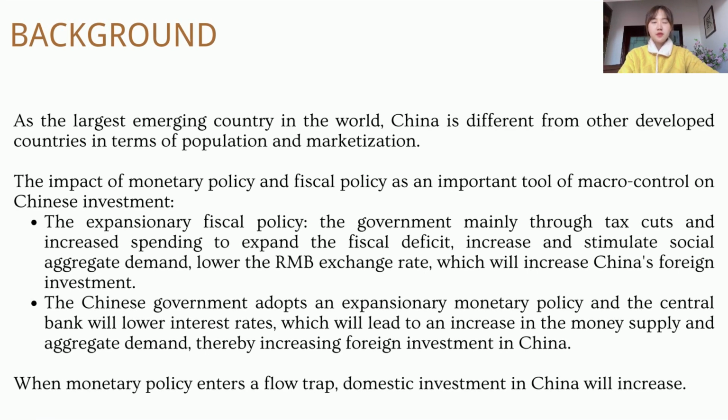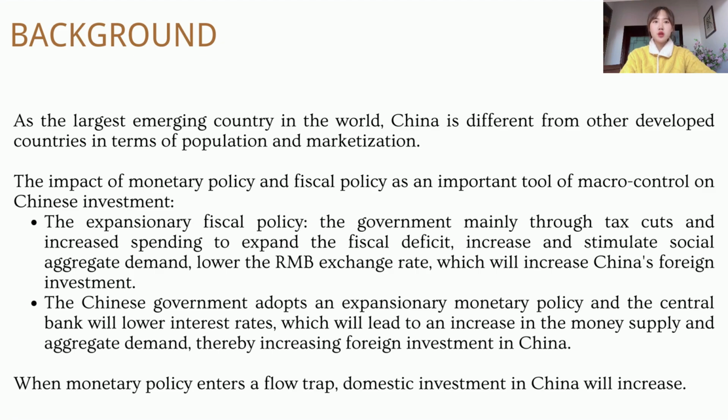For the background information, as the largest emerging country in the world, China is different from other developed countries in many aspects, such as population and marketization. The interaction of China's macroeconomic policies may have its own mechanisms or characteristics. The impact of monetary policies and fiscal policies, as important tools for macroeconomic regulation and control, on Chinese investment.